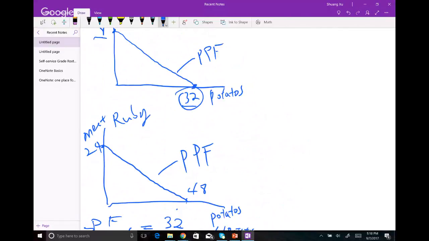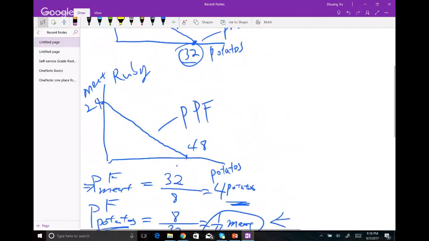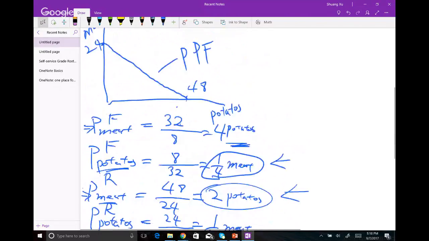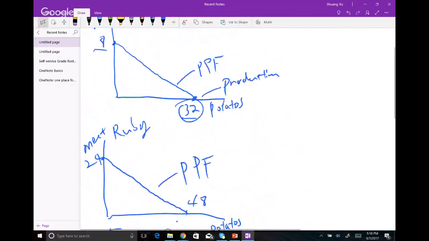So 24 and 0, this is Frank's production point. And then for Ruby, since she's good in meat, because it only costs her 2 potatoes, Ruby has a very low price on meat. So Ruby will specialize only in the production of meat. So we call this Ruby's production point.